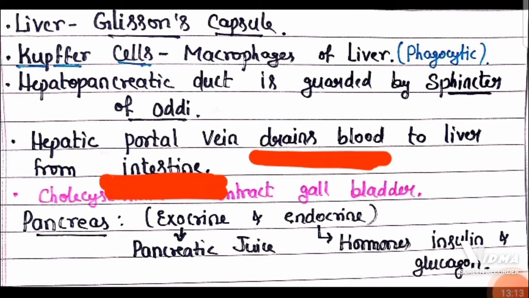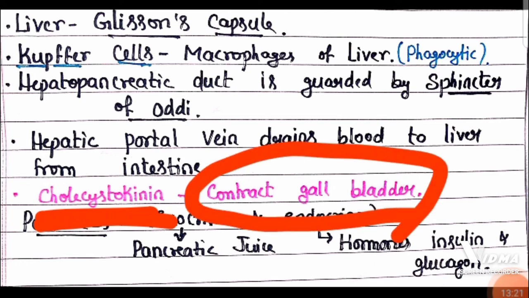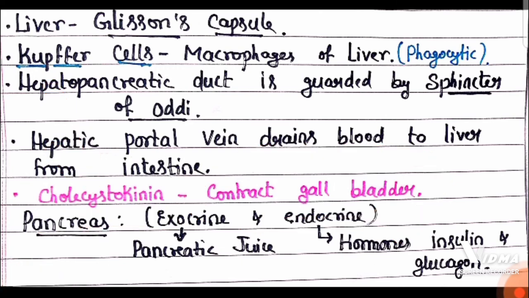From the intestine, the hepatic portal vein is going to drain the blood. And cholecystokinin is responsible for the contraction of the gallbladder. Gallbladder stores bile juice. Gallbladder is a pouch that stores the bile juice. It undergoes contraction under the influence of a hormone called cholecystokinin produced by the small intestine.